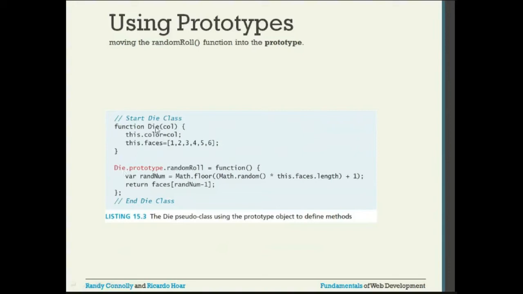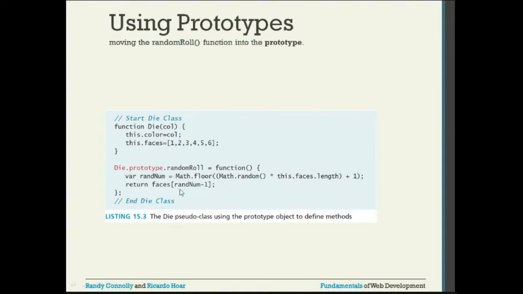So this is the particular class or the object, you can say. On that object you call the prototype, and then dot, then you specify the method or the attribute. In this case it is a method, randomRoll, that is the variable, is equal to an anonymous function, exactly the same.